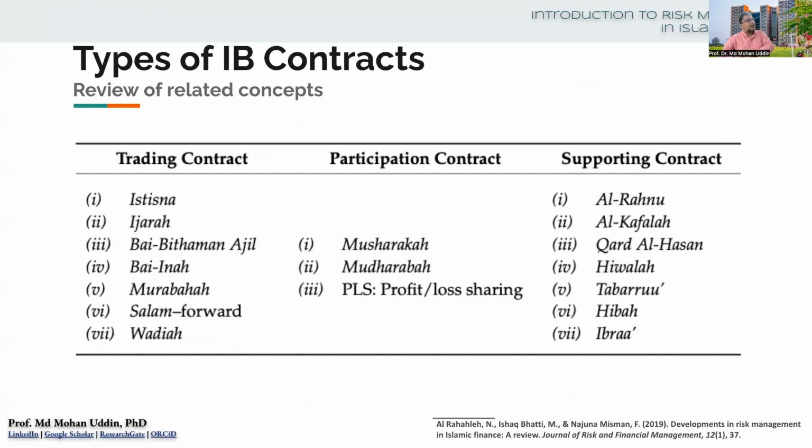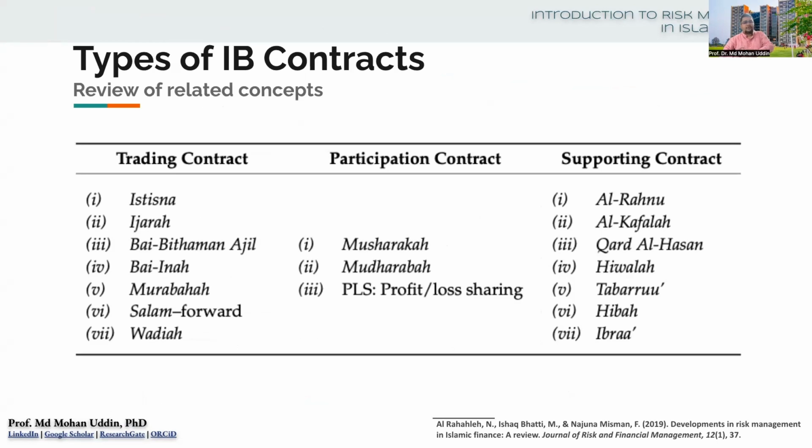You can see the different types of contracts and their examples in this table. Can you see that? Yes, sir. So we basically have three types: trading contract, participation contract, and supporting contract.